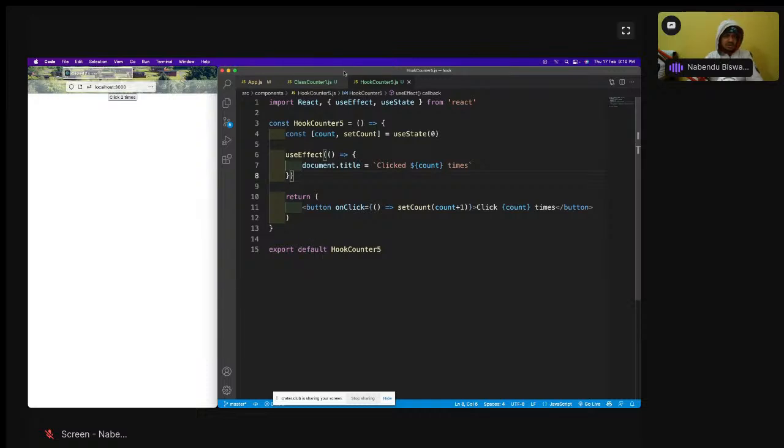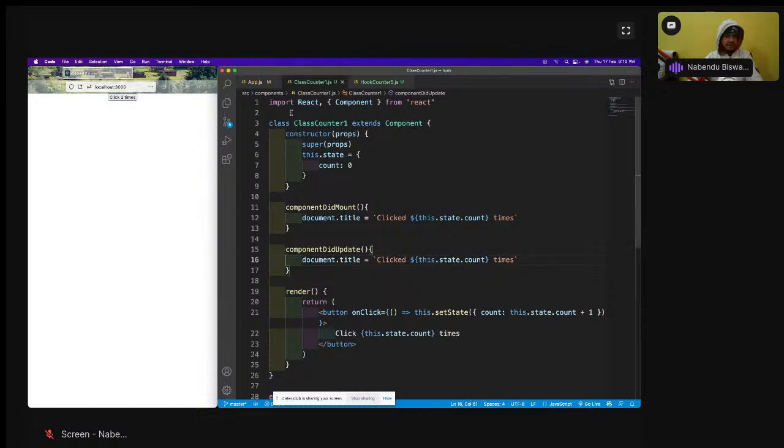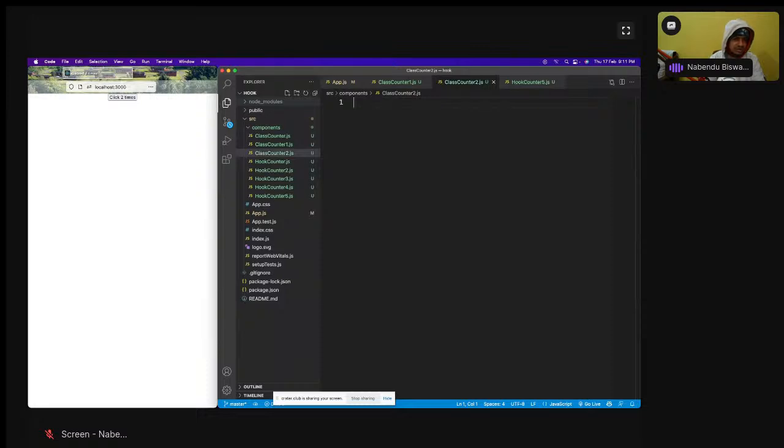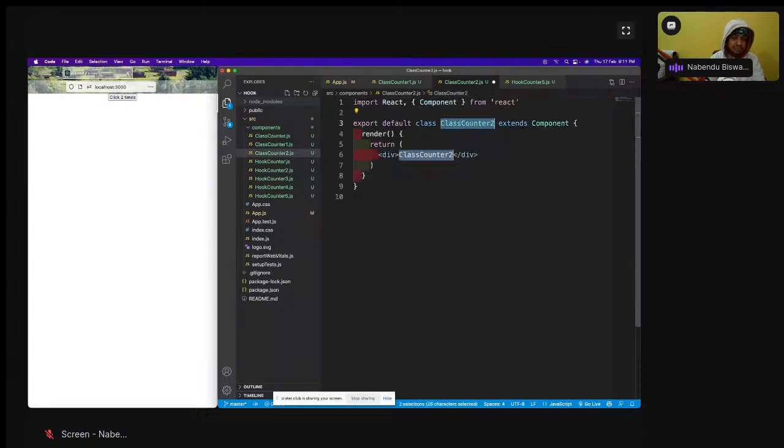So let me create a new file here so that you all can follow along. Class counter2.js, with RCC.